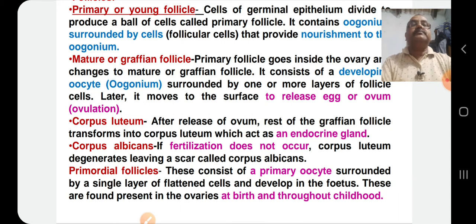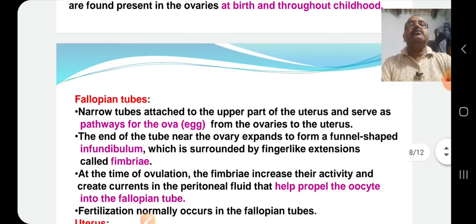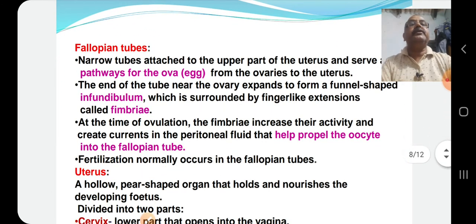Friends, primordial germ cells consist of a primary oocyte surrounded by a single layer of flattened cells and develop into the fetus. These are found present in the ovaries at birth and persist throughout the childhood. That means the number of eggs that will be produced is fixed and it is present from the birth and continues in childhood also. Let us go to another structure called fallopian tubes.